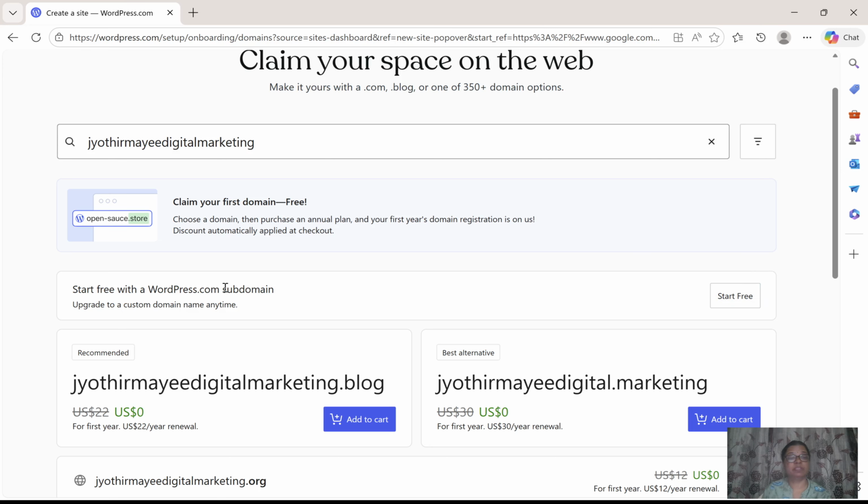Start free with a wordpress.com subdomain. Because this is a free site, we are using their WordPress space. So now I am searching for Jyotirmayi Digital Marketing, and it will assign a domain like Jyotirmayi Digital Marketing dot wordpress.com. If you are designing a free website in Weebly, it will give a domain name like Jyotirmayi Digital Marketing dot weebly.com. So it will assign their extension to us because it's a free site. If you are going to purchase your own domain and design a paid website, then the extension will not be there.